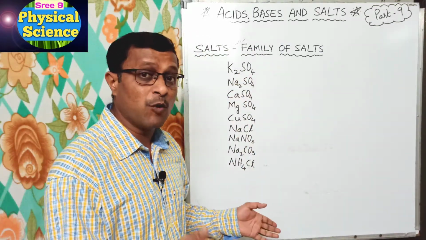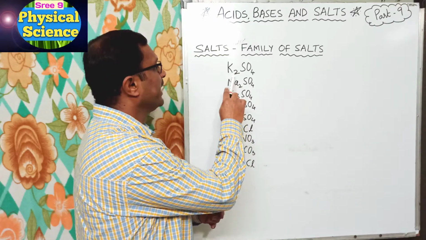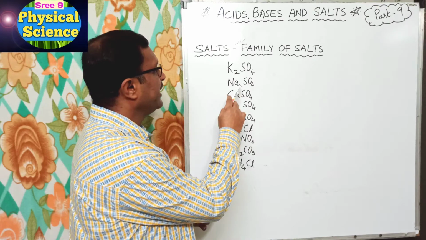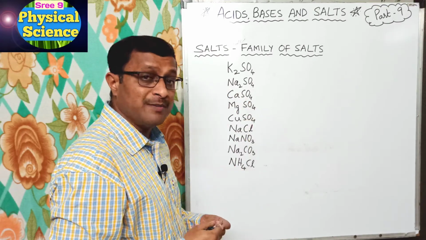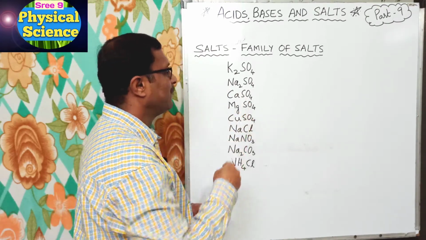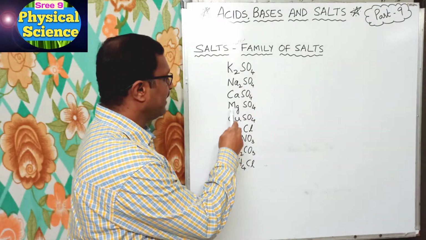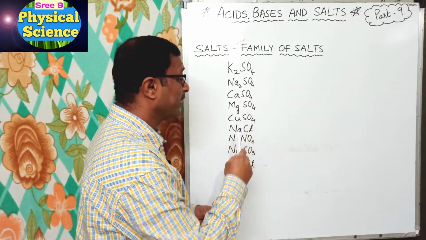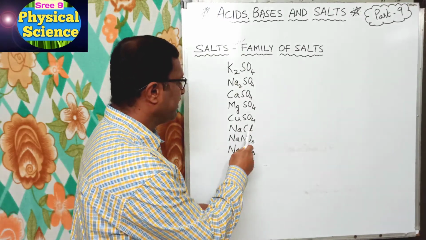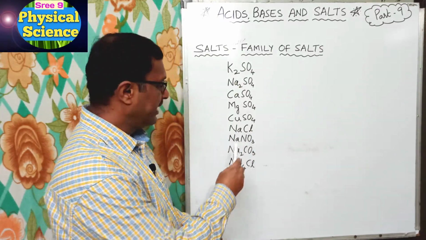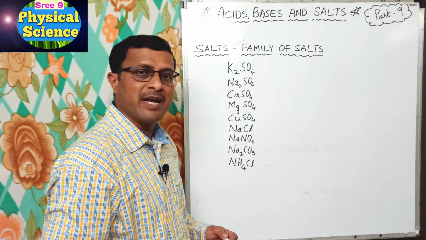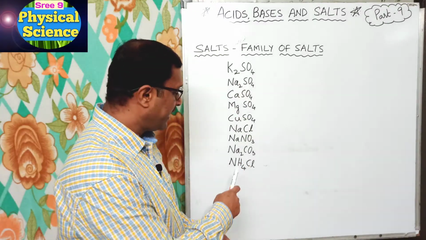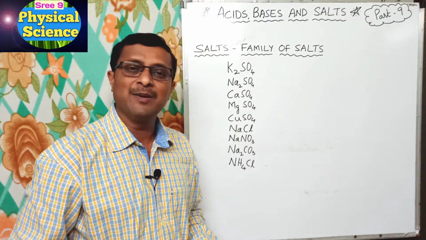K2SO4, potassium sulfate, Na2SO4, sodium sulfate, CaSO4, calcium sulfate, MgSO4, magnesium sulfate, CuSO4, copper sulfate, NaCl, sodium chloride, NaNO3, sodium nitrate, Na2CO3, sodium carbonate and NH4Cl, ammonium chloride.